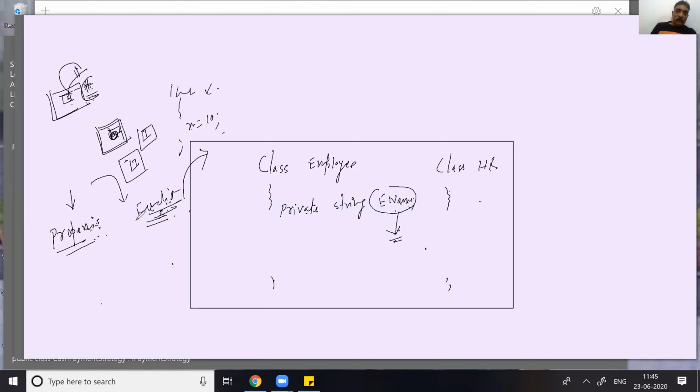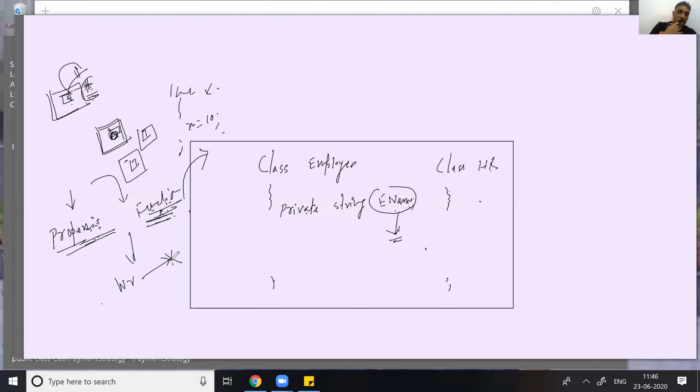Because these two major mechanisms allow us to make a wrapper. For whom? For the variable. Okay. So when to go for making a function as a wrapper for the variable and when to go for properties as a wrapper for the variable?